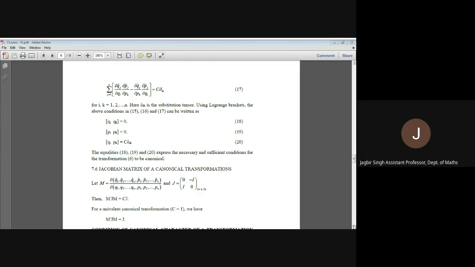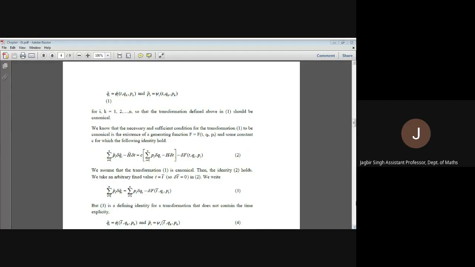Here I is the identity matrix of order n by n, and this 0 is the zero matrix of order n by n. So it's an exercise for you to obtain that M transpose J M will be equal to cJ. And for a univalent canonical transformation, c is 1. So M transpose J M will be equal to J.